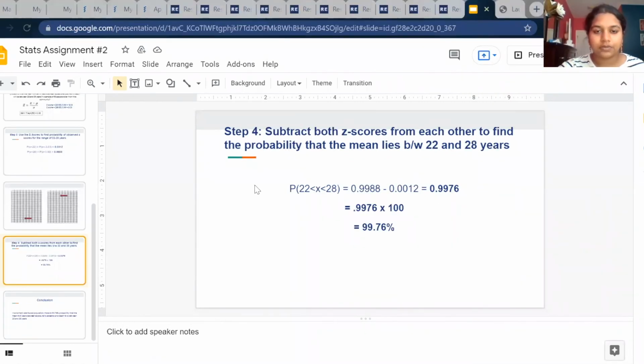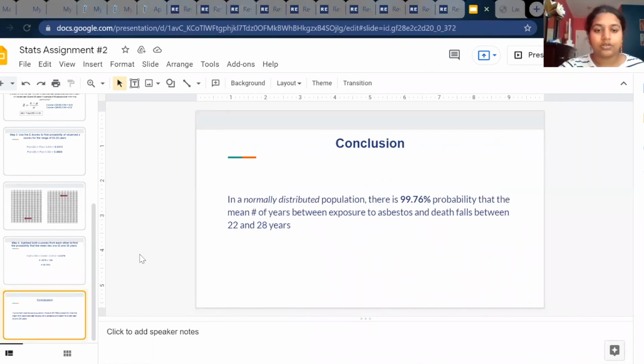And lastly, you would subtract both probabilities from each other to find the probability that the mean lies between 22 and 28 years, which comes out to be 99.76%. So in conclusion, in a normally distributed population, there is a 99.76% probability that the mean number of years between exposure to asbestos and death falls between 22 and 28 years.